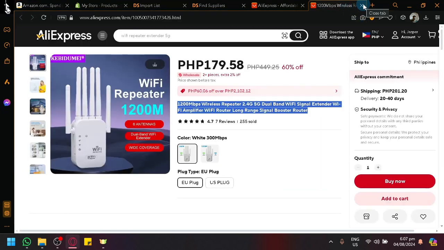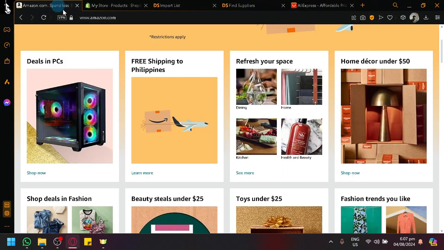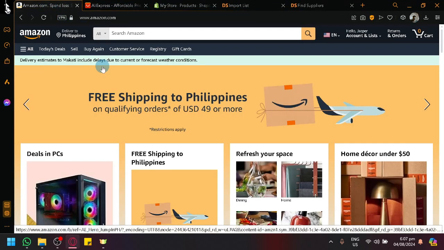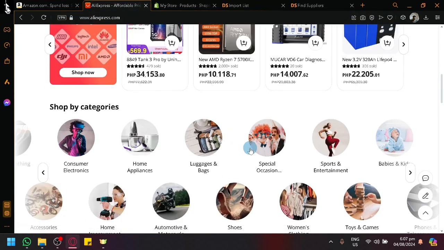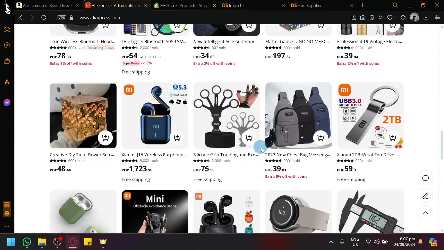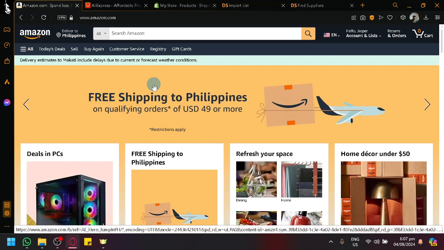So aside from that, that's basically the gist of how you will be able to do a dropshipping integration between AliExpress and Amazon over here, which are two really great platforms to pair together. Amazon is a great platform because of the amount of users that it has, so the traffic that you will have is really high, so the chance of you selling is really high as well. And AliExpress, with its really cheap pricing, is really great to pair up with Amazon so that you get the best of both worlds.